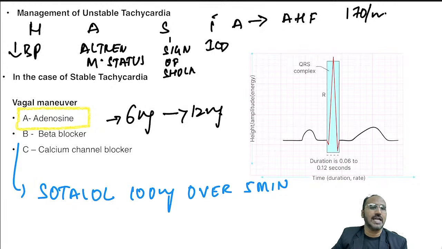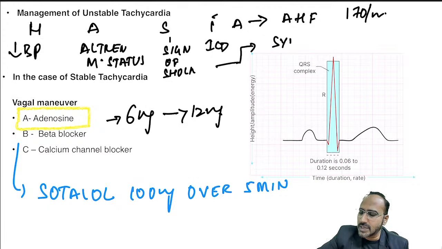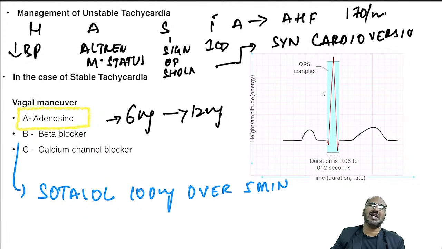If the patient has any of these signs, the immediate management should be what, guys? You have to go for synchronized cardioversion. That is very, very important in the management of unstable tachycardia. But if the patient has a stable tachycardia, then you have to go for what? Vagal maneuver. Nowadays it is not done, but still we have to remember, in the book it is still written. So in case of stable tachycardia, vagal maneuver is done, VABC: vagal maneuver, adenosine, and beta blockers as well as calcium channel blockers could be done.